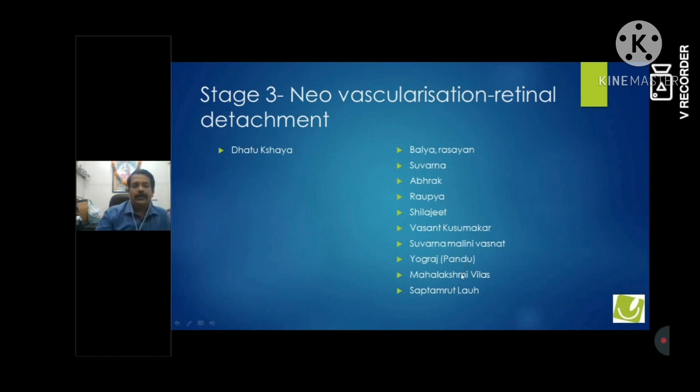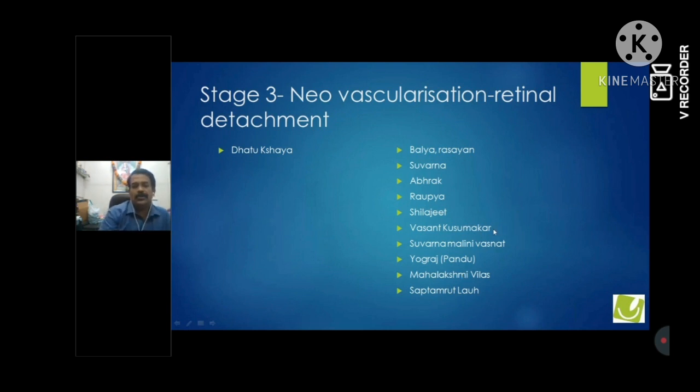Mahalakshmi Vilas is a very beautiful medicine which we are now using in post-COVID cases, similarly to Vasant Kusumakar. Mahalakshmi Vilas is a medicine for when there is a loss of blood supply because of weakness in the heart or weakness in the blood vessels. Mahalakshmi Vilas plays a very beautiful role. So similarly, we can use Mahalakshmi Vilas in certain cases. There is a slight difference in when to use Vasant Kusumakar.